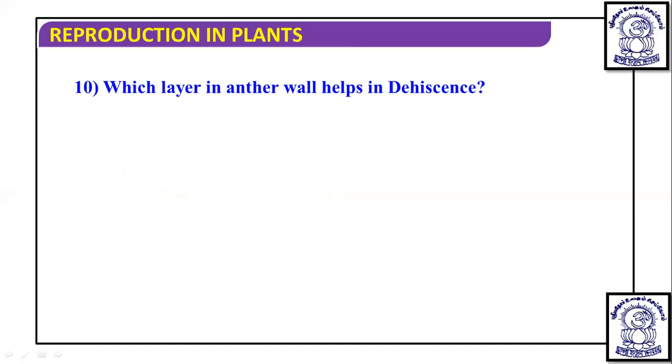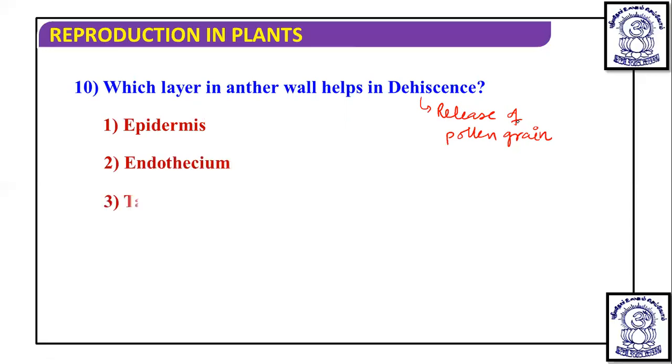So let's come to the next question. Which layer in anther wall helps in dehiscence? Dehiscence is nothing but the breakdown of anther wall and release of pollen grain. So if we talk about this, these are the different options, and endothecium becomes the correct answer. I want to make a small diagram for this to help you understand in detail.